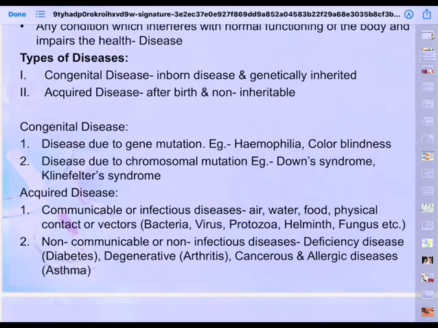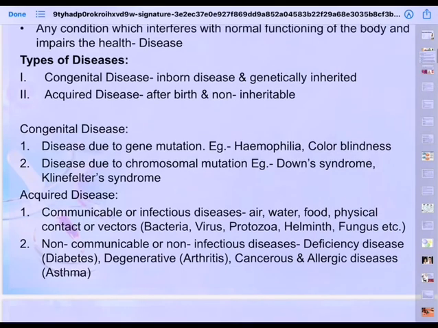Contagious, the pathogen is transmitted to a healthy person through direct contact, like ringworm, for example. Non-contagious, the pathogen spreads through a vector and not through direct contact. For example, female Anopheles spreads malaria. So we say female Anopheles is a vector or carrier. So if the carrier is responsible for spreading the disease, then we say non-contagious.